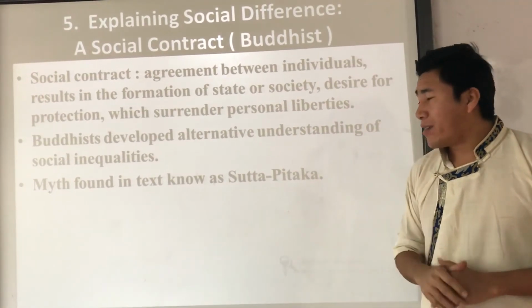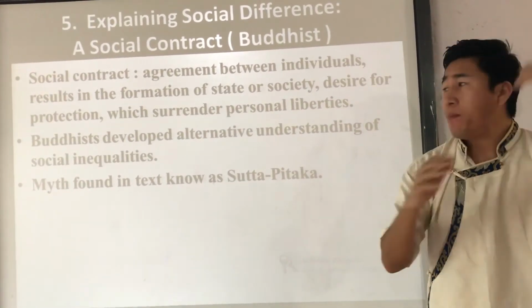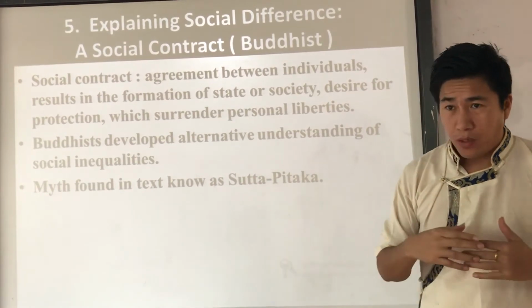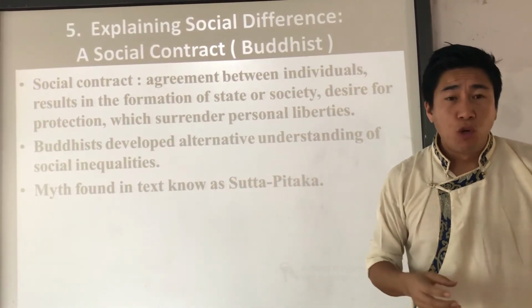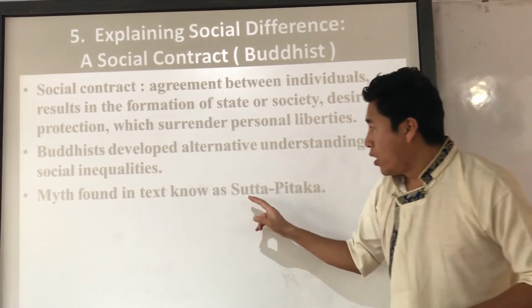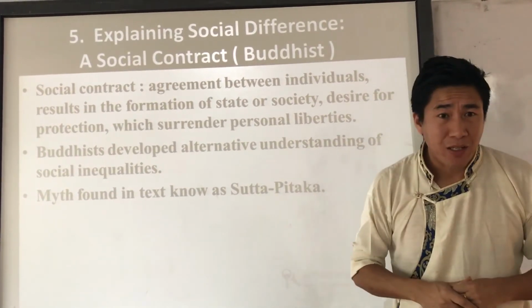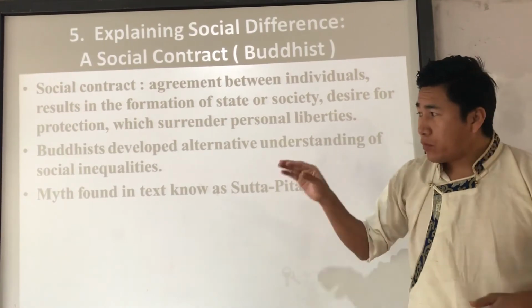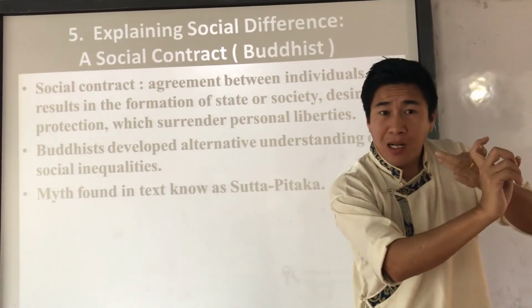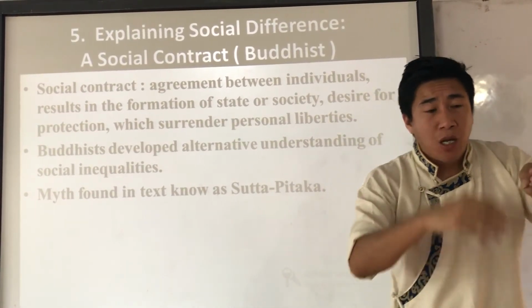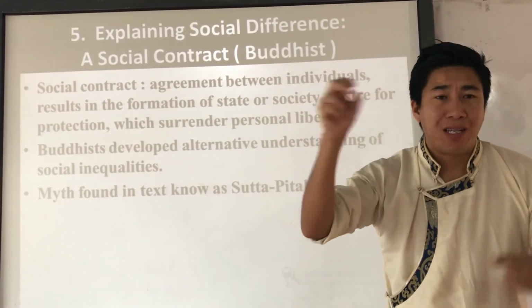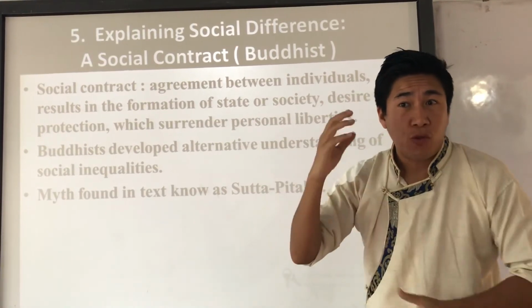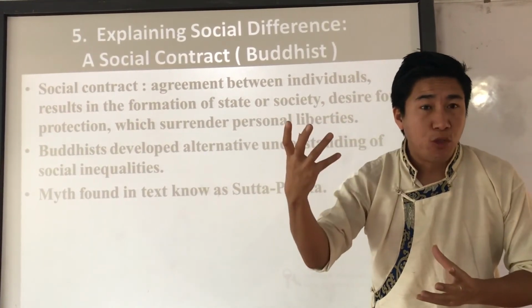Now, Sutta Pitaka is a Buddhist text. If you remember, in Buddhism we have different kinds of texts. The three most popular texts were there. Pitaka actually means baskets, right? There are three baskets: Sutta Pitaka, Vinaya Pitaka, Abhidhamma Pitaka. In total we call it the three Pitaka, three baskets. The three baskets contain different ideologies and different teachings of the Buddha, right?